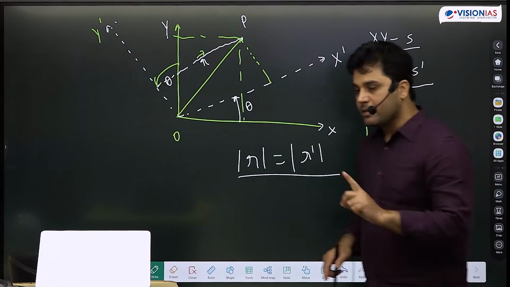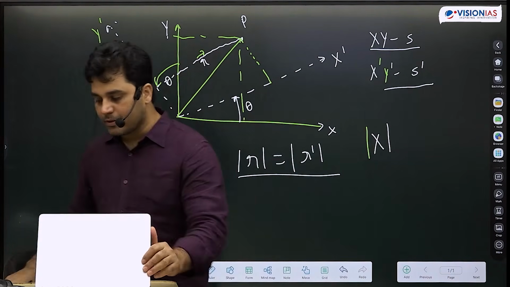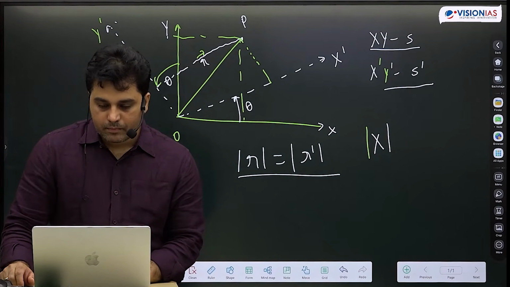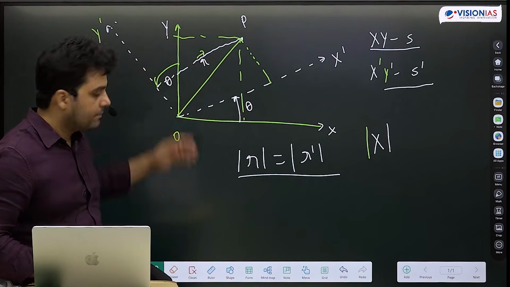Now, what is the correct definition of vector? First, write down the definition of scalar. Make this diagram.